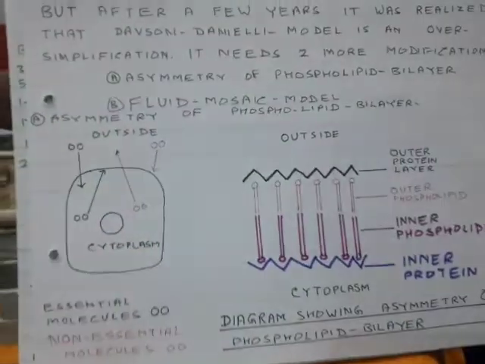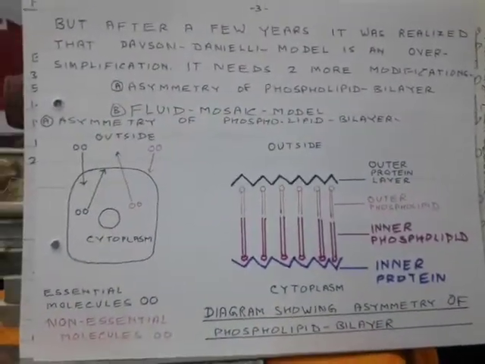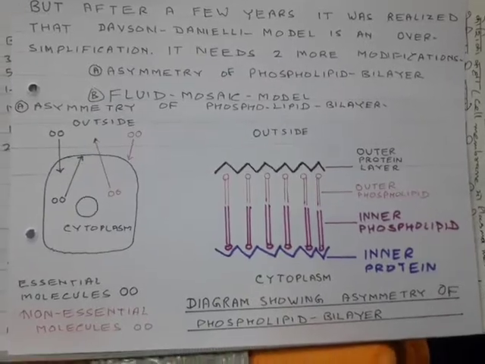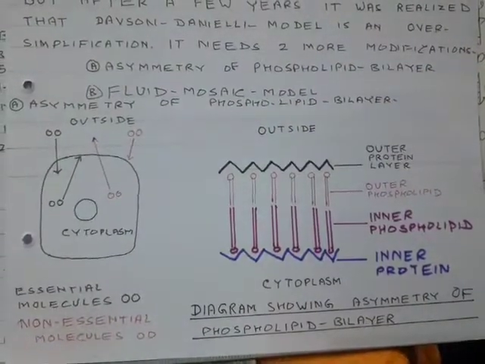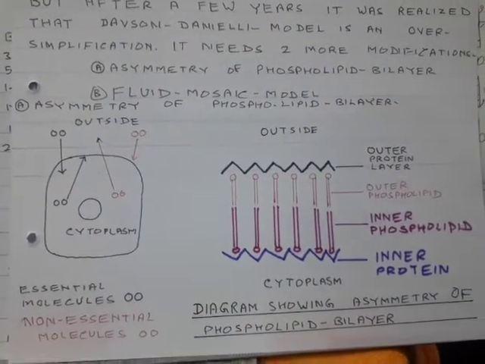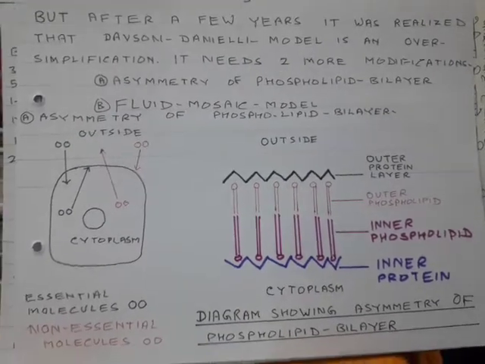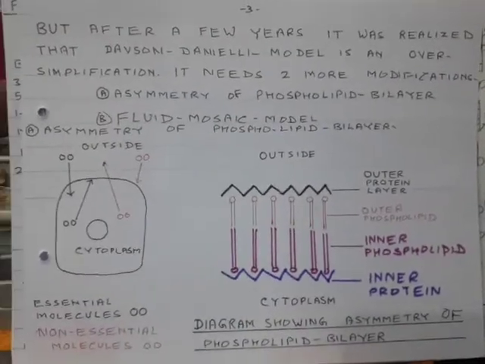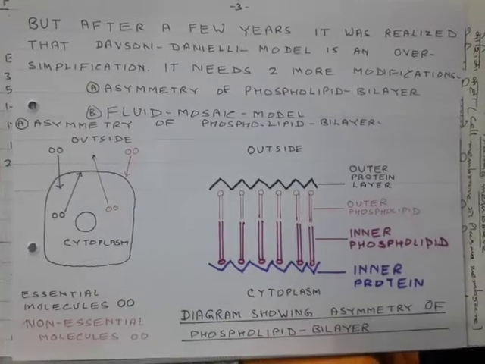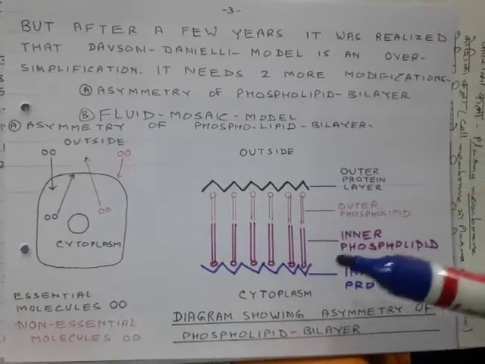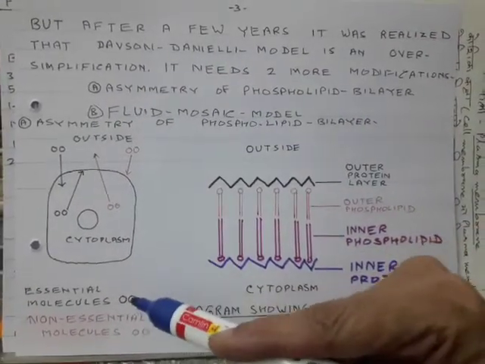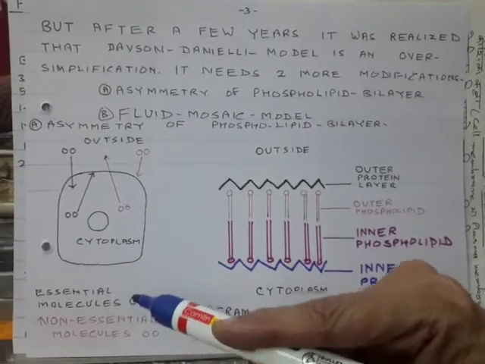Second point was asymmetry of the phospholipid bilayer. The cell membrane has, along with a boundary wall, some doors and windows also, as we just saw. There are two types of molecules. Some molecules are essential molecules.